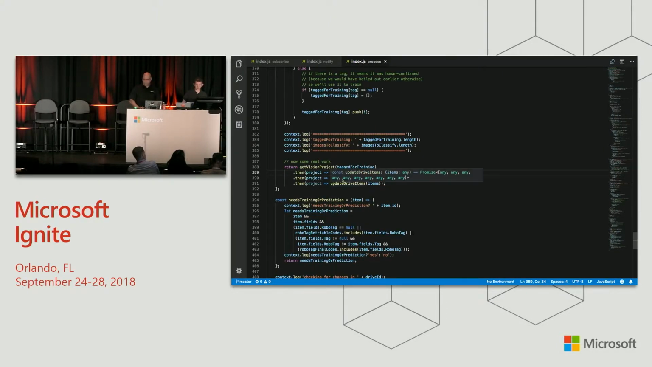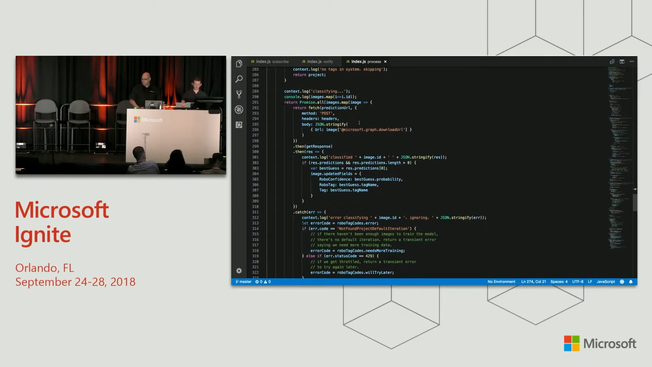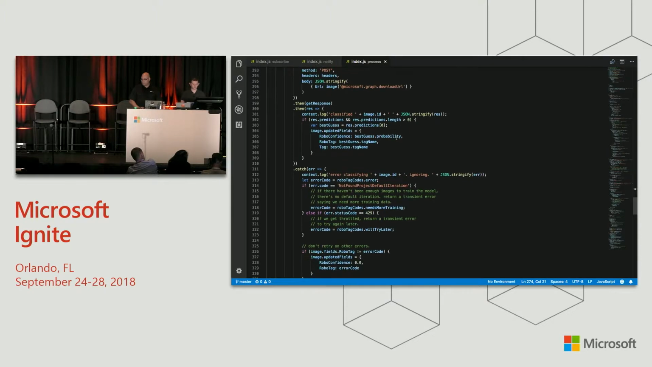And then after training, we do prediction. This is for anything that didn't have a tag. We call Custom Vision similarly with the download URL, and this time see what it comes back with. If it came back with a prediction, we take its highest confidence one and populate the updated fields to the tag that it guessed and the confidence that it had. And we also set the human tag to that. The idea is that in most workflows, you just look at the normal tag field.